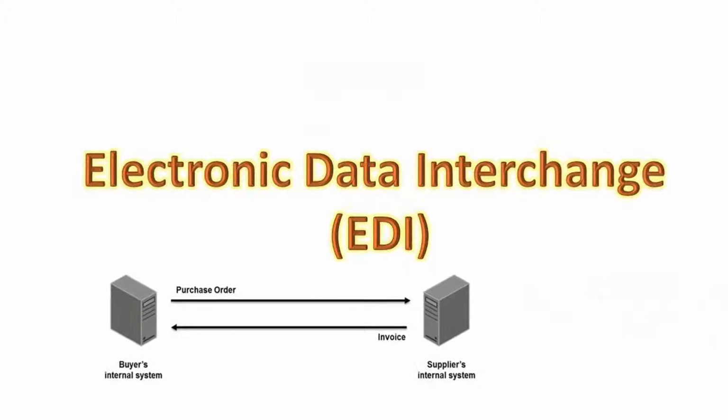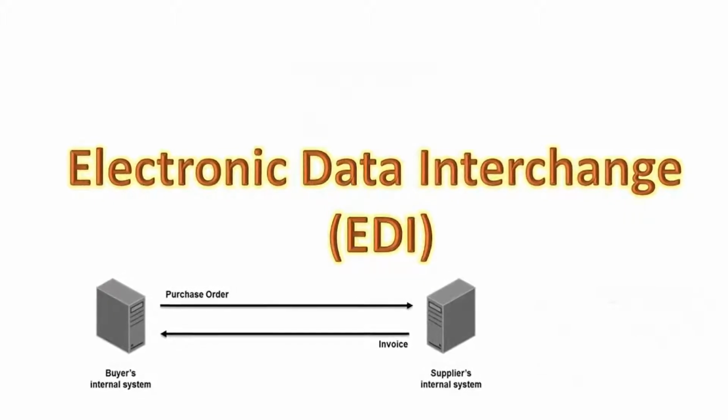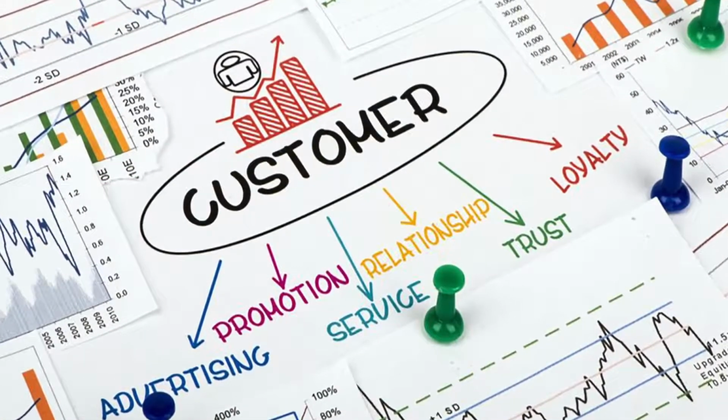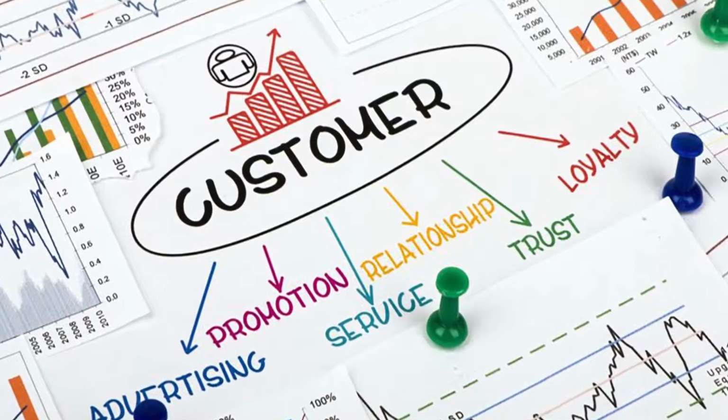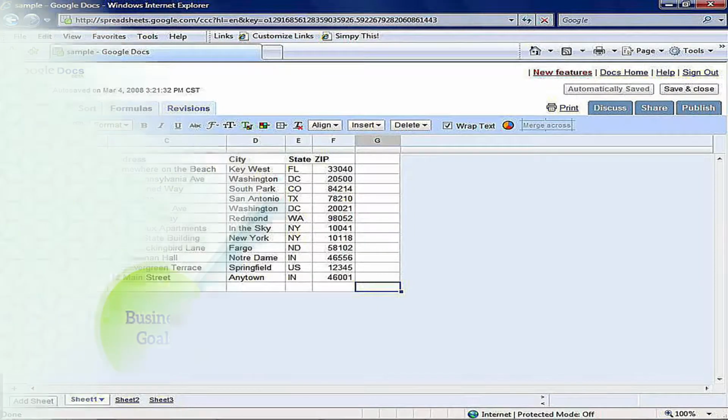EDI stands for Electronic Data Interchange and is defined as an electronic way of transferring business documents in an organization internally between its various departments or externally with suppliers, customers or any subsidiaries, where the paper documents are replaced with electronic documents such as Word documents, spreadsheets, etc.